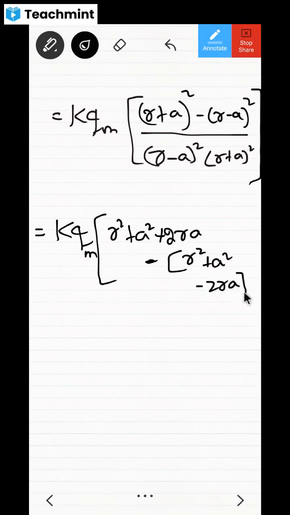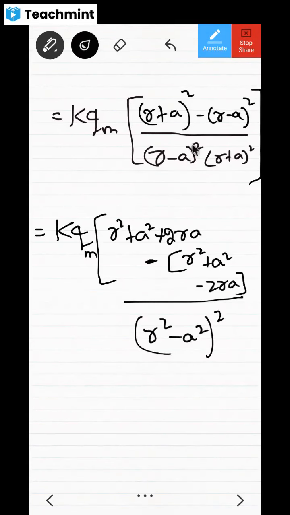Minus 2AB means minus 2RA. Then all divided by, please try to cooperate here, R plus A into R minus A. That means A plus B into A minus B, which becomes A square minus B square, and that becomes whole square. So did you understand whatever I've written here?